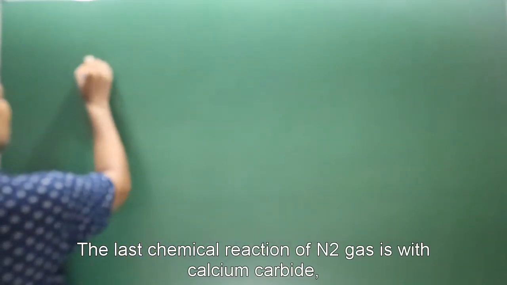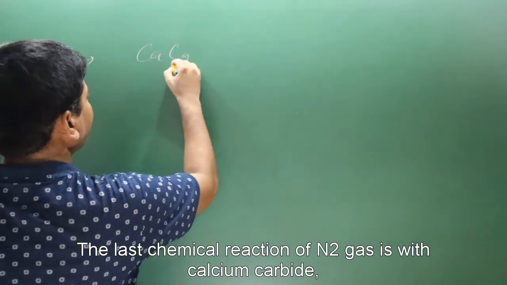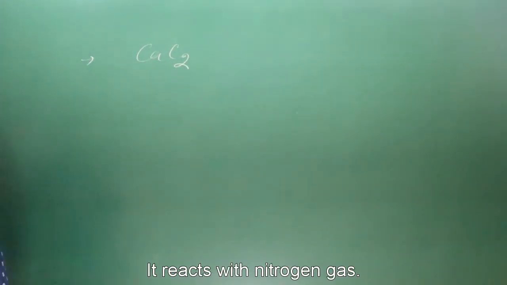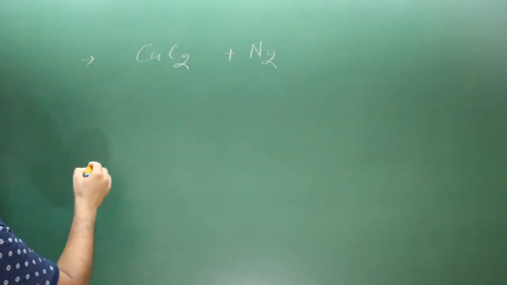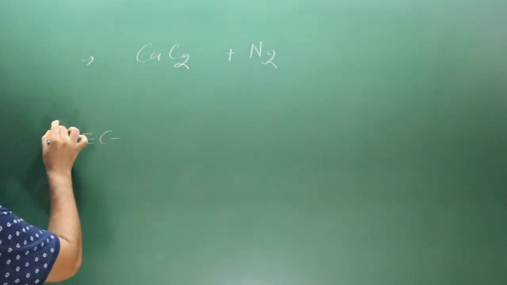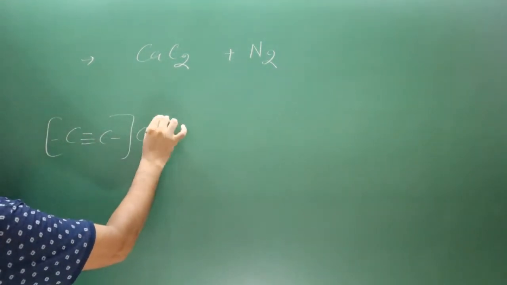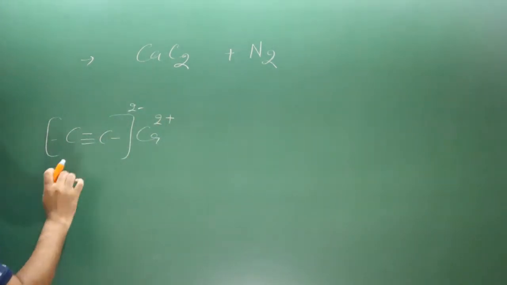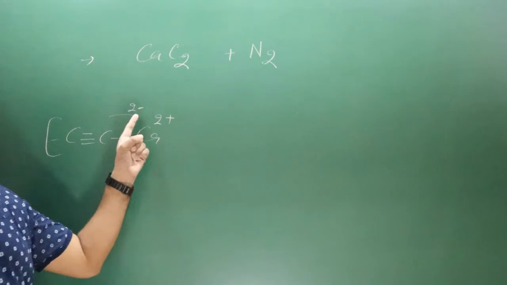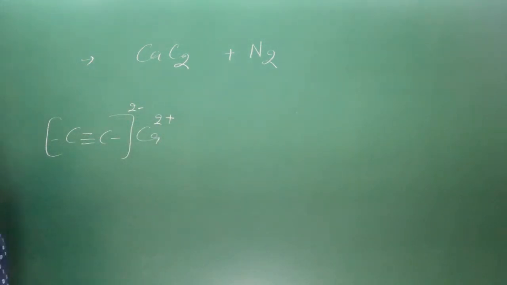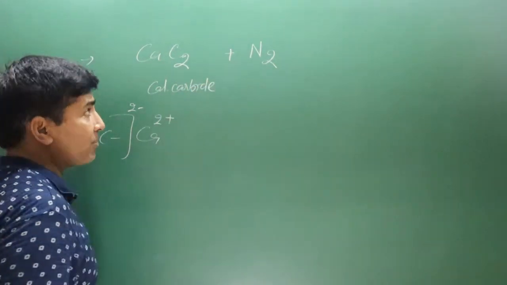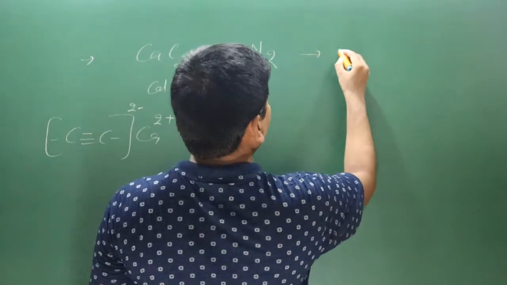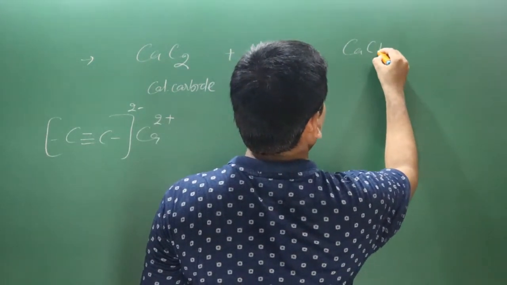The last chemical reaction for nitrogen gas is with calcium carbide. It is a solid substance. It reacts with nitrogen gas. If you look at the structure of calcium carbide, C triple bond C, and this is calcium. It is +2 and this is -2. Each carbon will carry one negative charge. Overall charge is what? -2. Calcium carbide reacts with nitrogen gas. So what happens in this case, we get calcium cyanamide, CaN2.